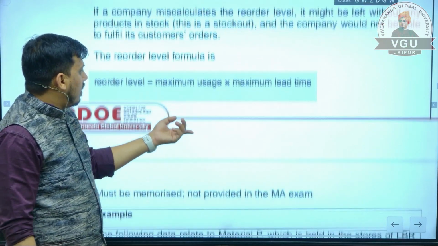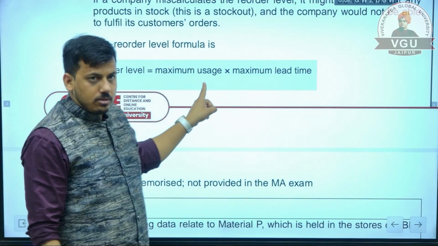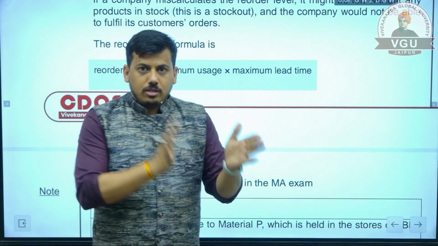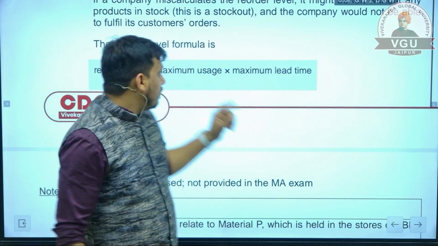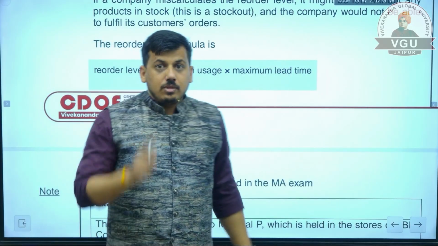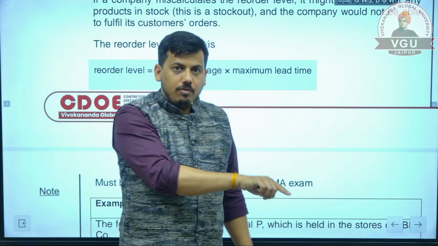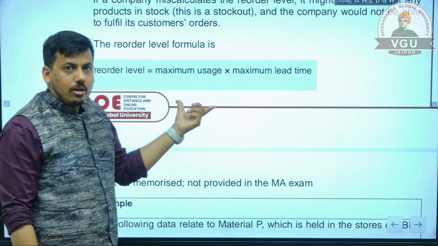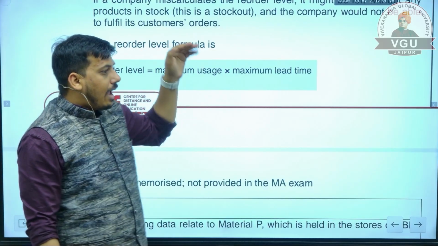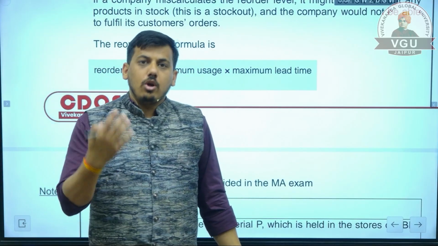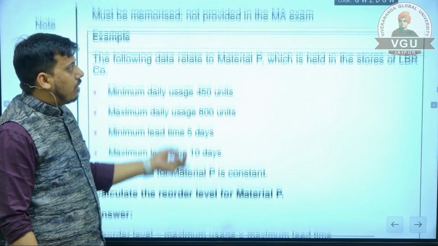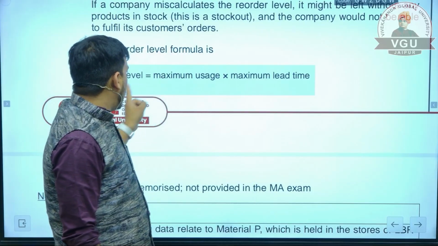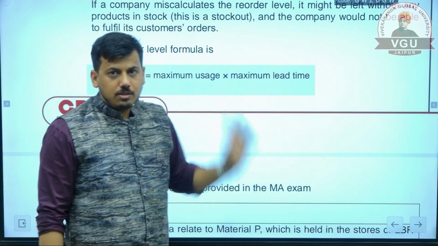So reorder level is always based on maximum usage. As I have explained in the example, maximum usage. If it is 300 to 600, then 600 is the maximum usage, into maximum lead time, the maximum time the supplier will take to deliver the goods. So we will multiply them and it is known as reorder level. This is the level at which the company should reorder the quantity. Okay, this formula should be known to all of you: reorder level is maximum usage into maximum lead time.